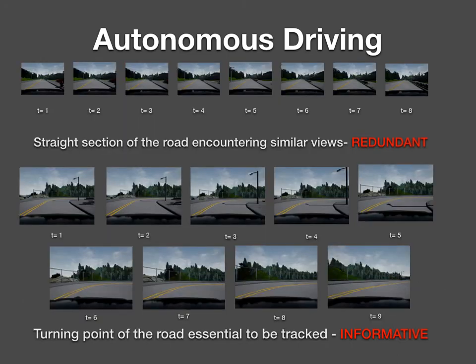Here is an example of a scenario of a car driving on two types of roads. The first row of images shows some frames from the straight section. The bottom rows depict the frames during a right turn. Straight road frames are mostly having similar views, thus turning out to be redundant. However, the images during the turn are having changing views aided with differences in steering angles. These frames will be necessary for the training models to decide its move at junctures.